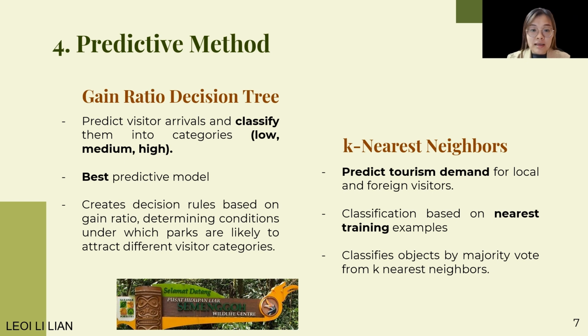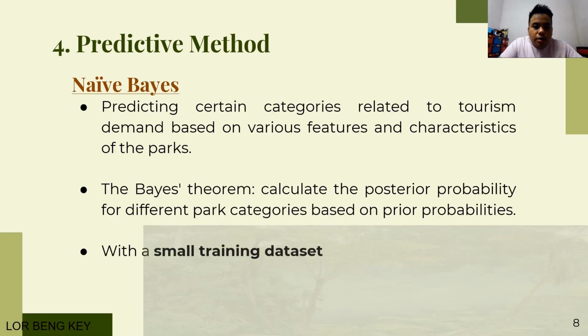Next is KNN, K-nearest neighbors. KNN is a method that predicts tourism demand for both local and foreign visitors. It works like classifying objects based on their closest training examples, allowing us to anticipate the likely demand for tourist arrival by majority vote from the K nearest neighbors. That way, it helps us to predict what people might like in parks by looking at different features. So, even with a small amount of data, it can clearly tell us the chances of something belonging to a certain category. This helps us to make better decisions for tourism planning.